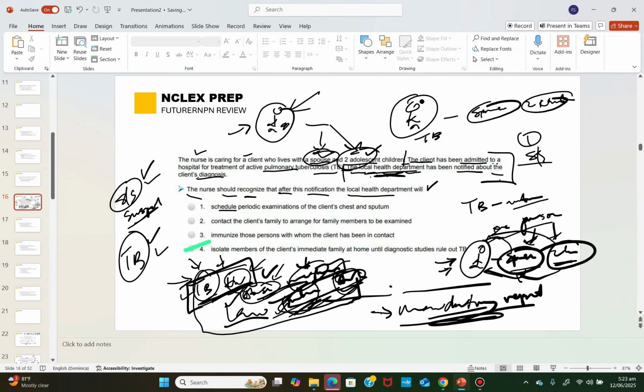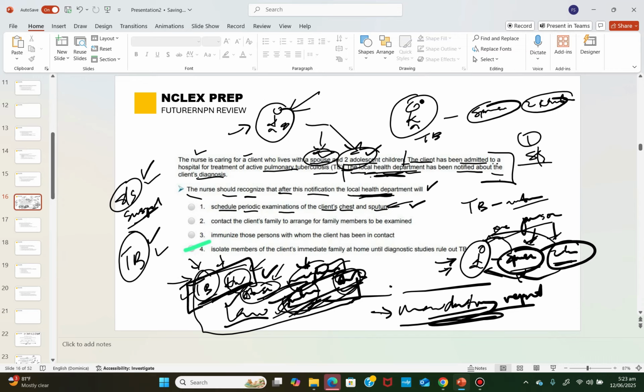Right. Now look, schedule periodic examination for the client chest and sputum. This is not the local health department's problem, because this is the nursing problem, because obviously the local health department stops the spread. So this belongs to the nurse, because it's the nurse that needs to be doing examination for the client.